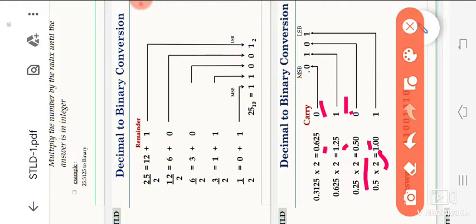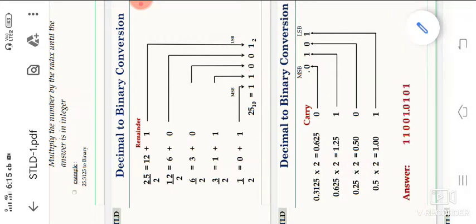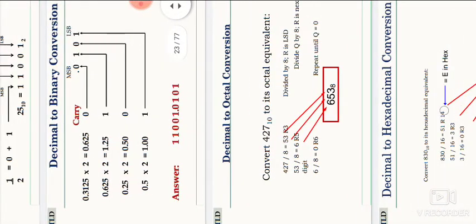In the integer part we note down from bottom to top. Here in the fraction part we note down from top to bottom. That means 0 0 1 0 will be our answer, so we have 0 1 0 0. So we are getting the answer. This is one method. In the same way we have observed the decimal to octal conversion.